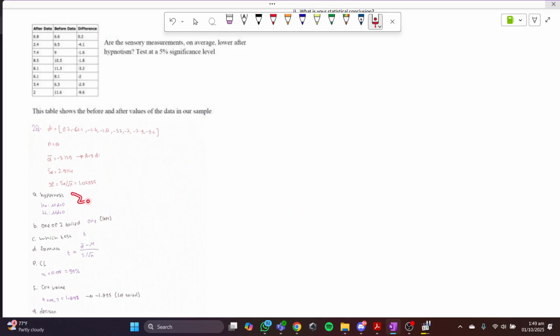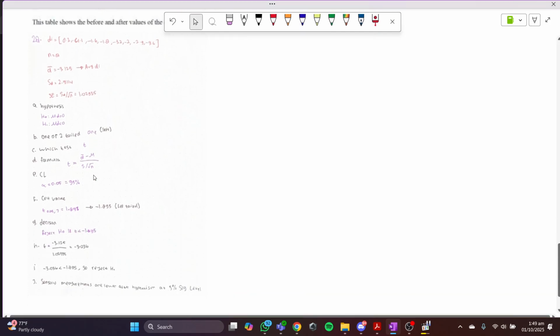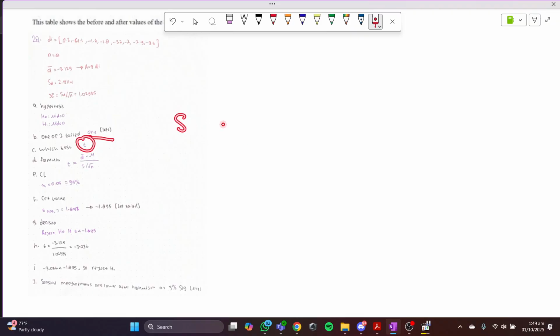Okay, so now the hypothesis. The H null is mu equals 0, while the H1 is less than 0. It's lower. Now the one or two tail is going to be one tail to the left, and the test is t because we only have a small sample and it is less than 30. And the formula is basically the same thing. The d here was supposed to be x bar, but because the question here stated d, we're just going to use d.